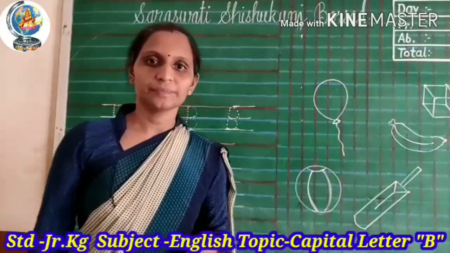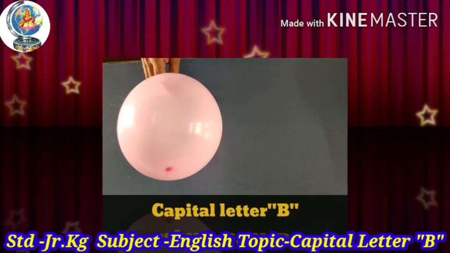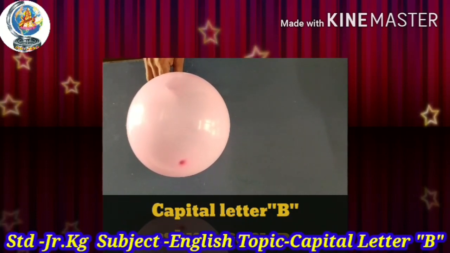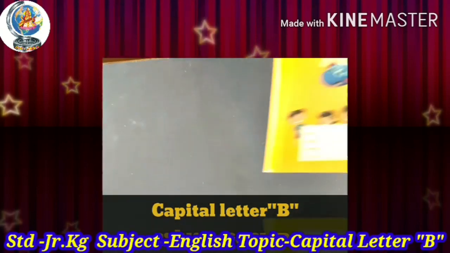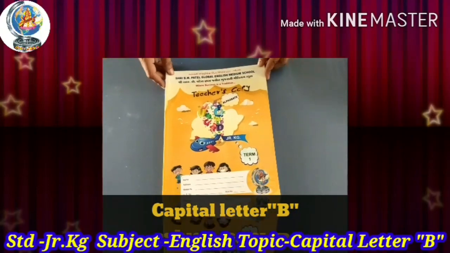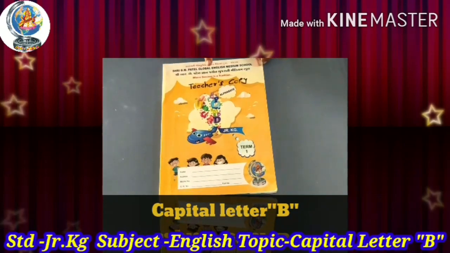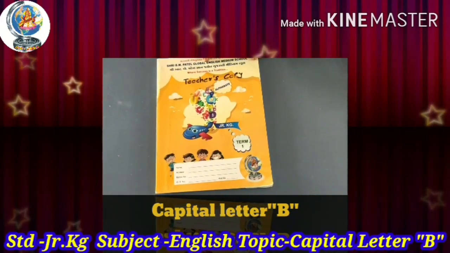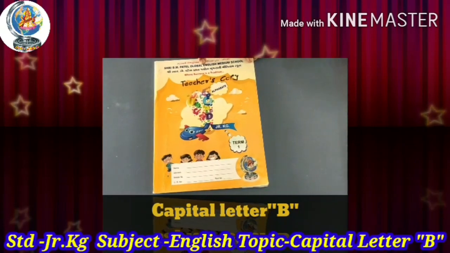Look at here. Which thing is this? This is a balloon. B for balloon. Which thing is this? This is a book. B for book.